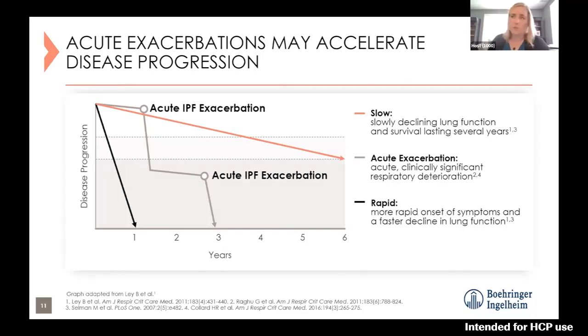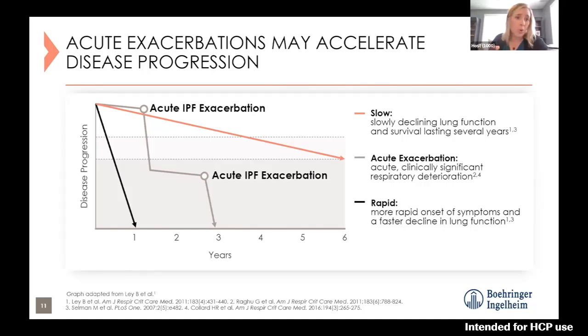Some patients have a course that's slowly declining lung function. Survival can last several years. That's seen in this kind of top peach line. Some patients, unfortunately, can have a more rapid onset of symptoms and a much faster decline in lung function. And really at the beginning of that graph, they all start at the same spot. So it's hard to know which way things are going to go for that patient. Some patients may be somewhere in between.